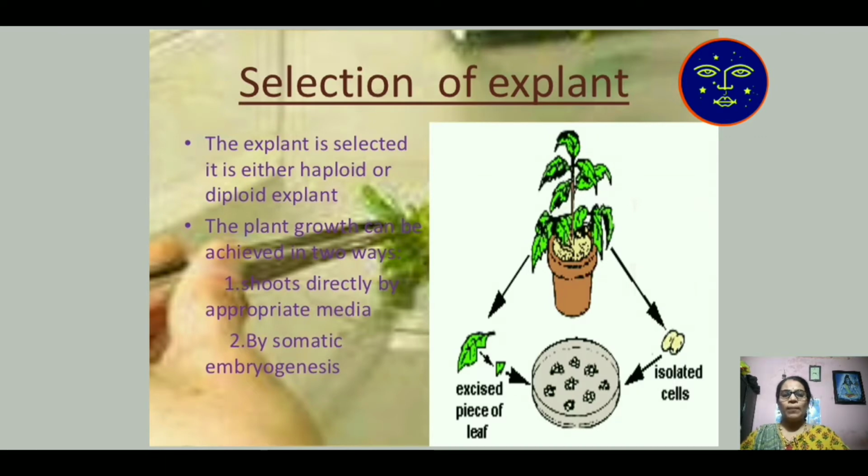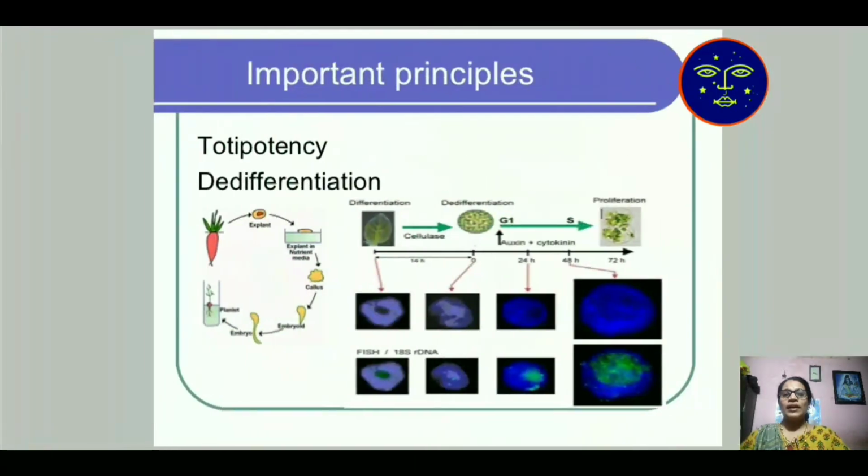Generally for plant development, the gametic part is required. But in tissue culture technology, somatic embryogenesis, where somatic means the mitotic cell, is required for its growth. That is known as selection of explant.